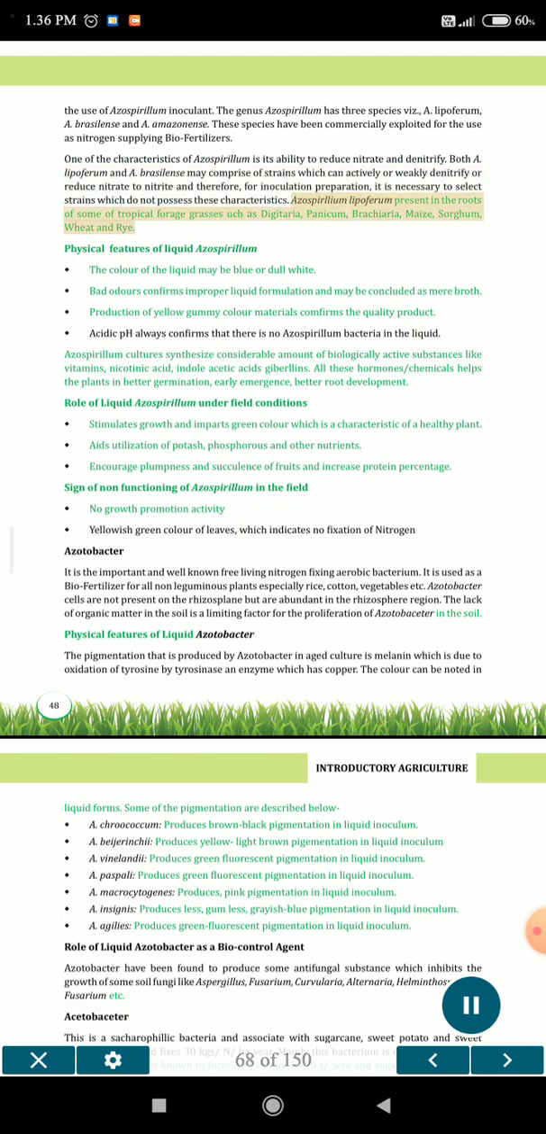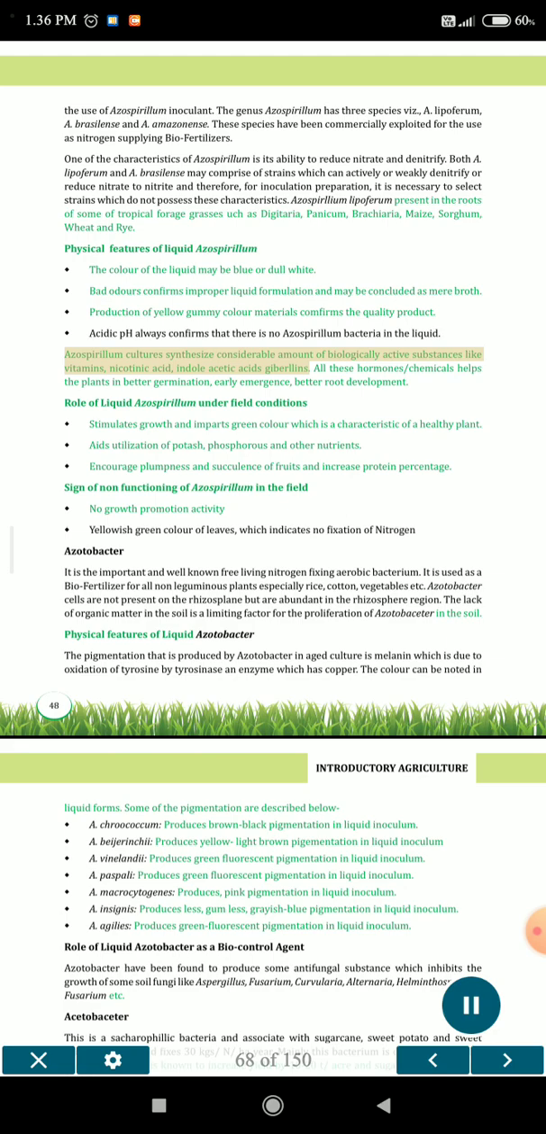Azospirillum lipoferum is present in the roots of some tropical forage grasses, which are digitaria, panicum, brachiaria, maize, sorghum, wheat and rye. Physical features of liquid azospirillum. The color of the liquid may be blue or dull white. Bad odors confirm improper liquid formulation and may be concluded as mere broth. Production of yellow gummy colored material confirms the quality product. Acidic pH always confirms that there is no azospirillum bacteria in the liquid.